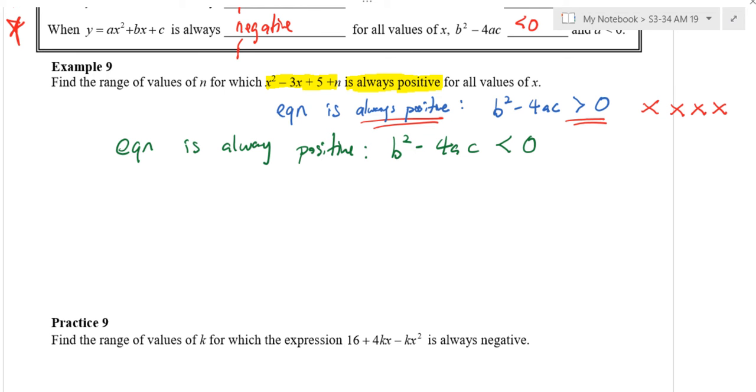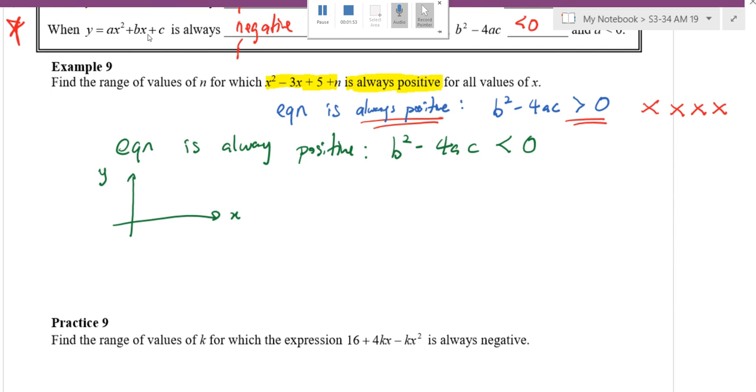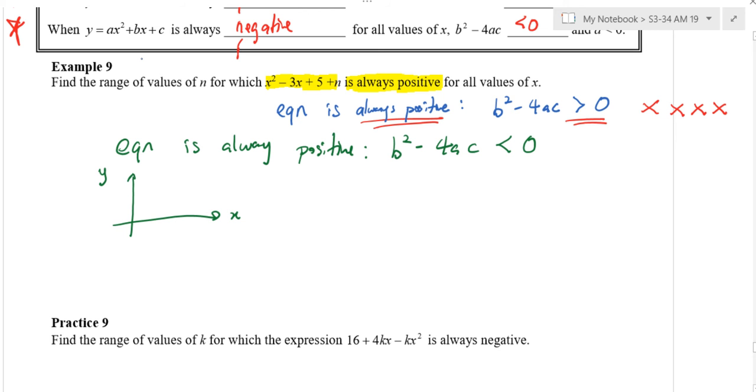Can I say in a few words why it is like that? Can you write down this? This is my y, this is my x. Equation is always positive. How do I draw? U or n? U, because this is x squared, it's a U. Do you see it like that?